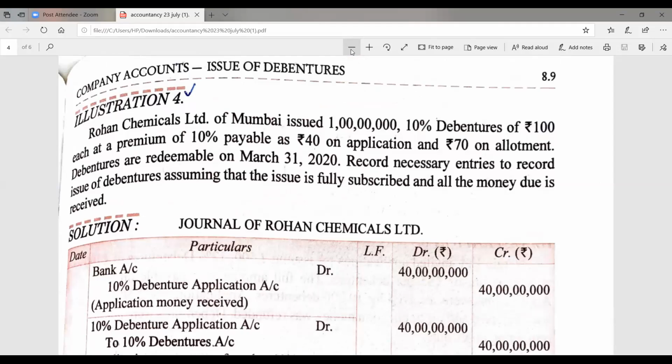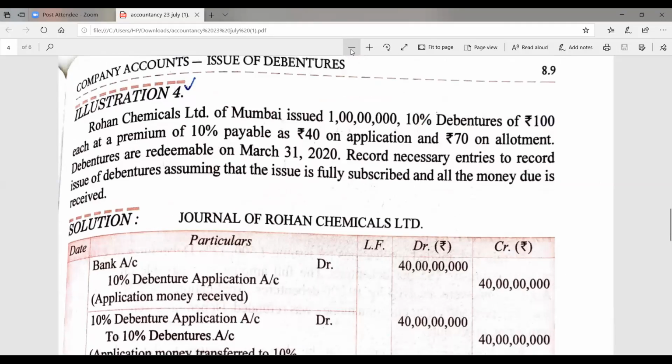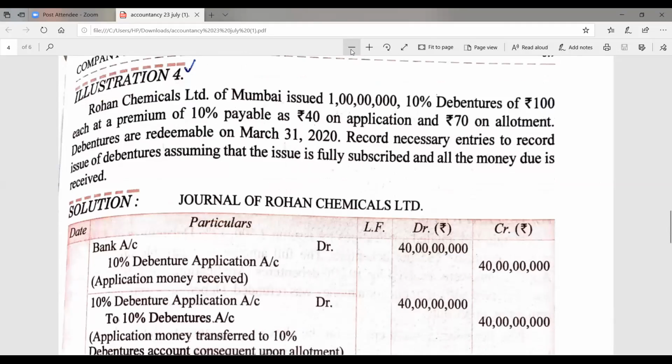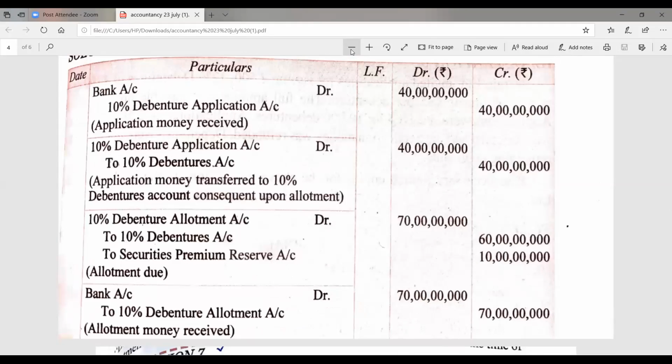It means 60 rupees for the allotment and the rest 10 rupees is for the securities premium reserve. So when you pass the entry, 10% debenture allotment account debit, that will be 1 crore multiplied by 70, then 1 crore multiplied by 60, then 1 crore multiplied by 10. In this way, we will get the final amount.